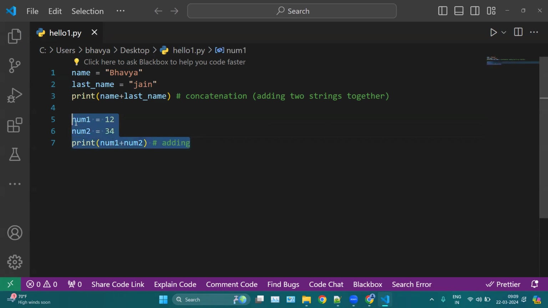So this is adding, but this one is not adding. This is concatenation. Basically, we are using the same plus sign here, but we are using it on different data types. That is why we have a different name here, concatenation for adding the strings. And if you want to add numbers, that process is known as simple adding. Okay, so this is the difference between concatenation and adding here.